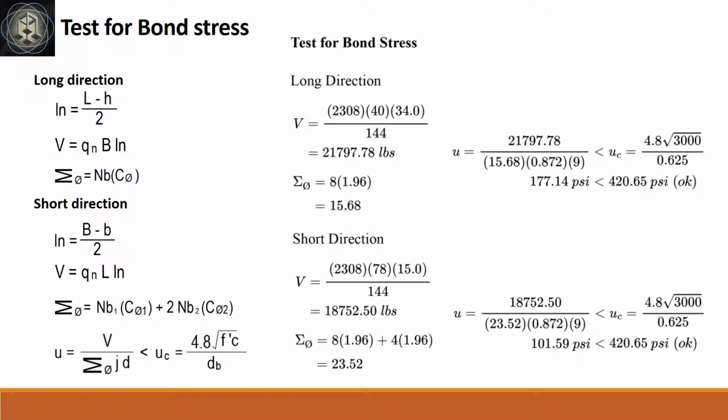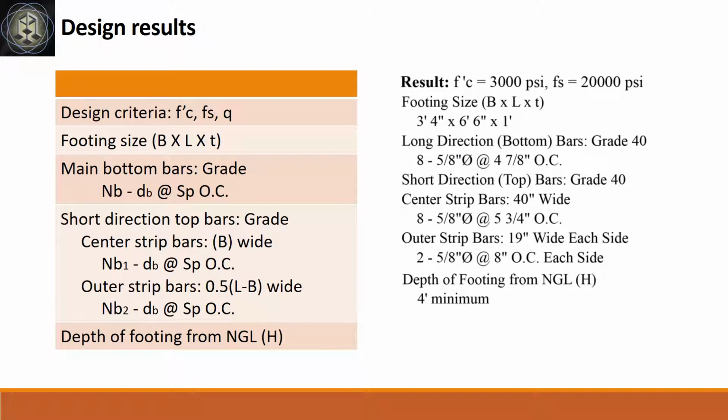420.65 psi concrete capacity. The design results for our problem are as follows: Fc prime equals 3000 psi, Fs equals 20,000 psi, footing size at 3 feet 4 inches by 6 feet 6 inches by 1 foot. Long direction bottom bars, grade 40, 8 pieces 5/8-inch diameter bar at 4 and 7/8 inches on center.